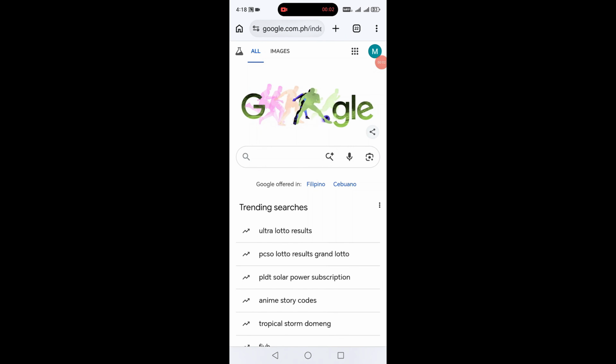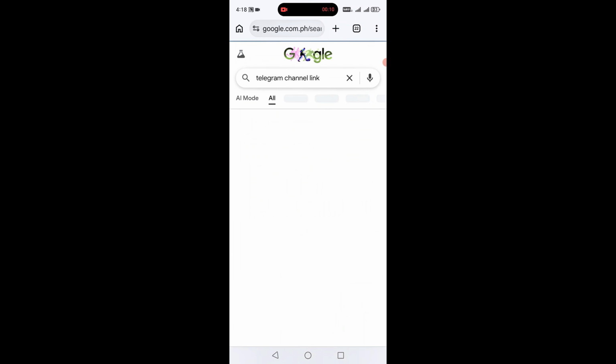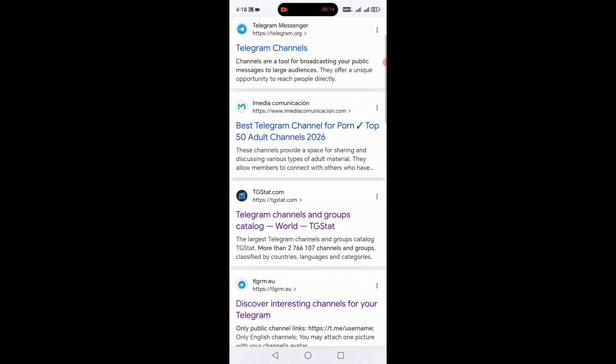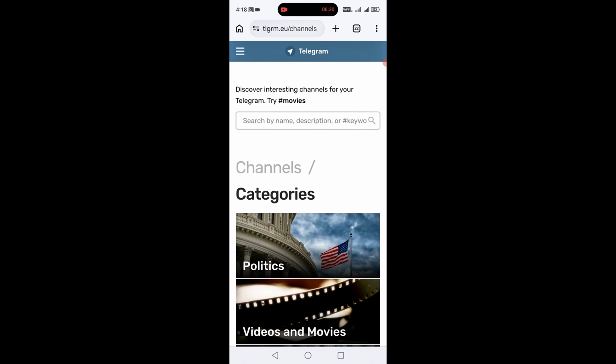First, open any web browser of your choice and search for Telegram channel link. Then press enter. From the search results, look for tlgrm.eu and open it. This website allows you to discover interesting Telegram channels across a wide range of topics.